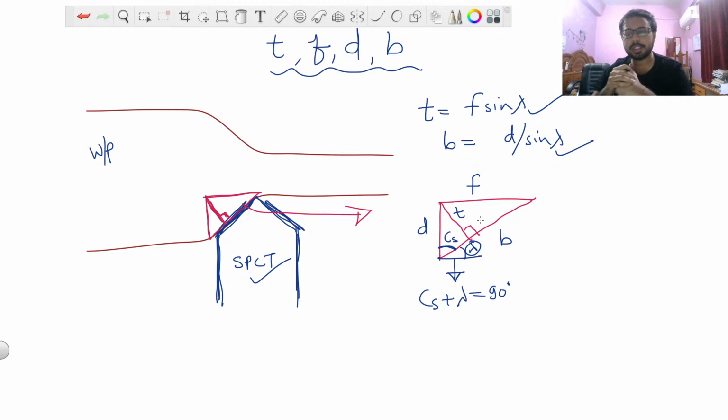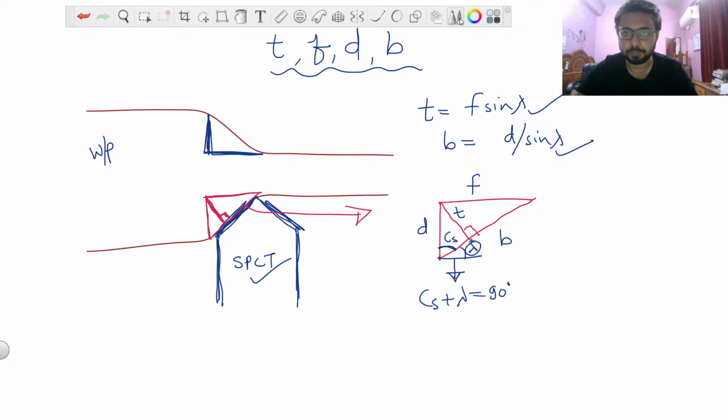Yes, F sine lambda means F sine approach angle, and you can see from this figure. I hope you have understood this. If you have any doubt, you can just ask in the comment section. So basically remember this triangle. It is very important, and this triangle is nothing but the cutting area. You will also find this triangle here.